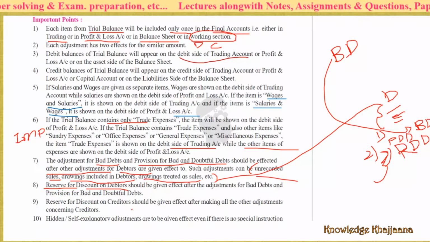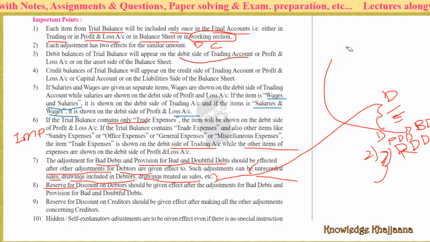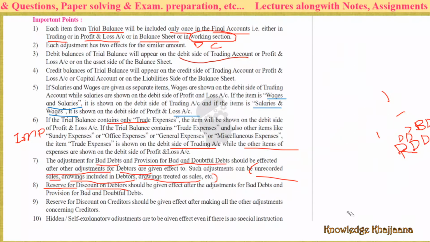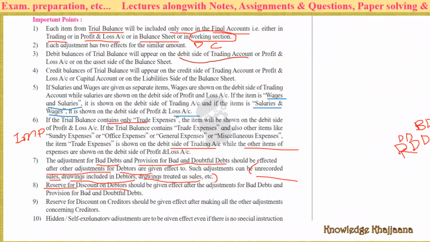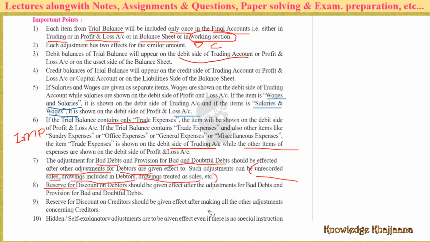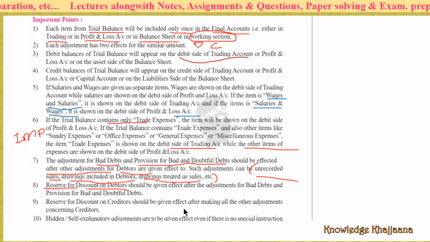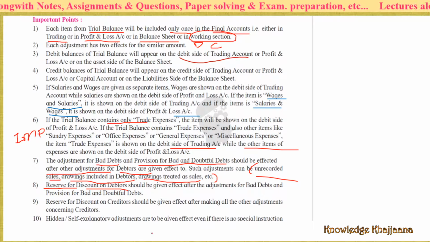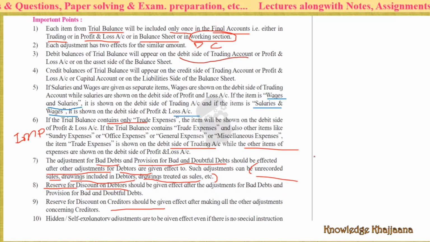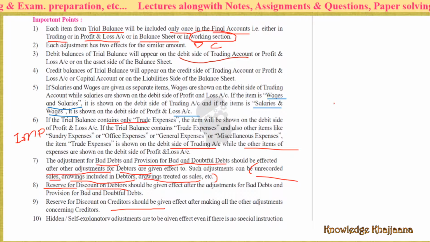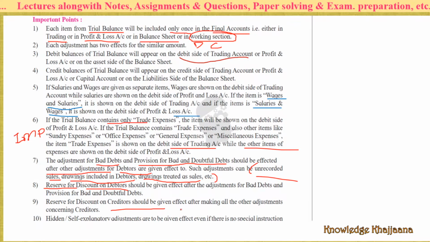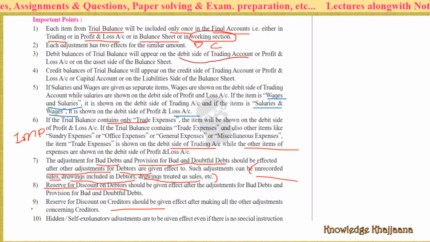Reserve for discount on creditors. See, this is a different thing. This is anticipation, that we may get a discount. Reserve for discount on creditors should be given effect; it comes to the asset side, whereas the reserve for discount on debtors comes to the liability side.